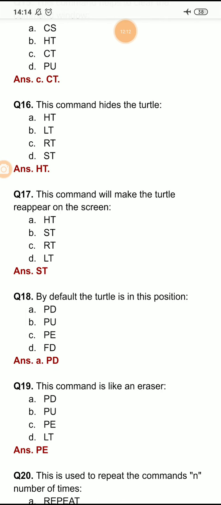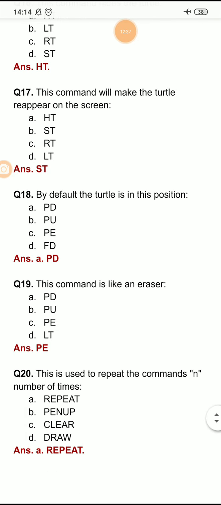Next question, question number 17: this command will make the turtle reappear on the screen. When we have hidden the turtle by using the HT command, and we want the turtle to reappear on the screen, then which among these will we press: HT, ST, RT or LT? It will be ST. ST stands for show turtle.